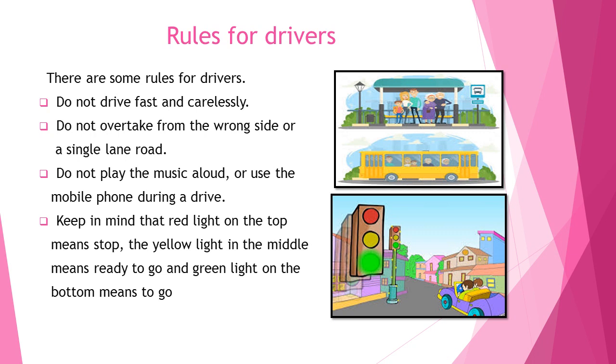The next and last one is keep in mind that the red light on the top means stop. The yellow light in the middle means get ready to go. And when the last one, the green light, comes on, it means go. These are the traffic signals you can see on a road while you are traveling by car or by any vehicle.